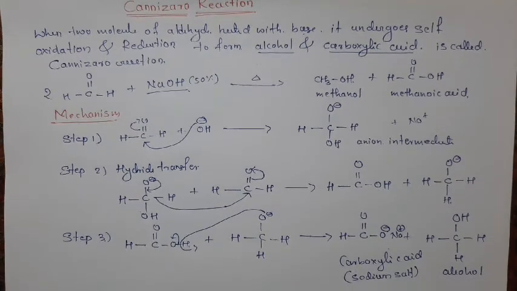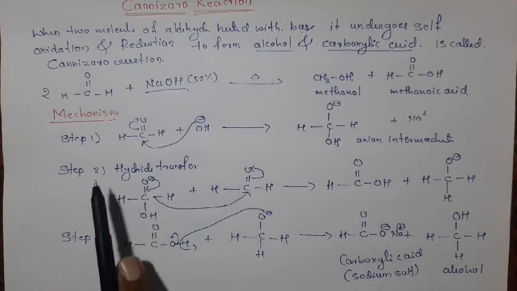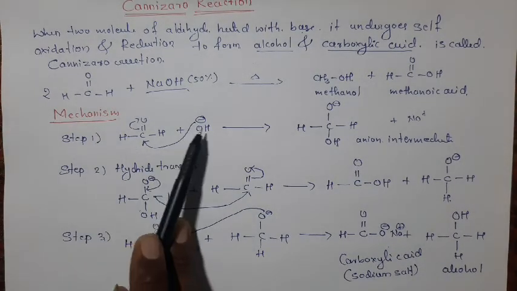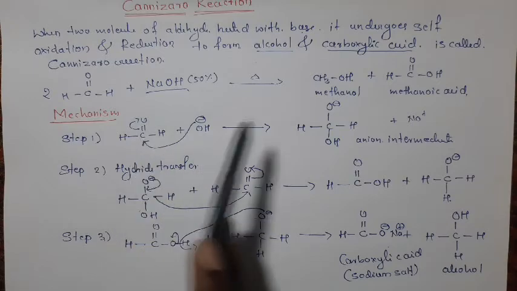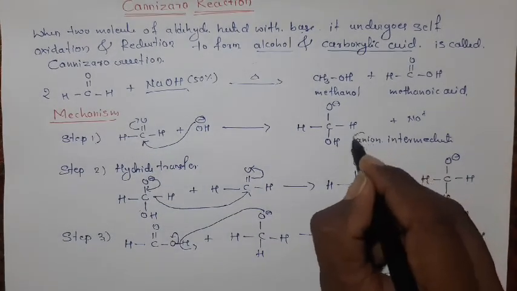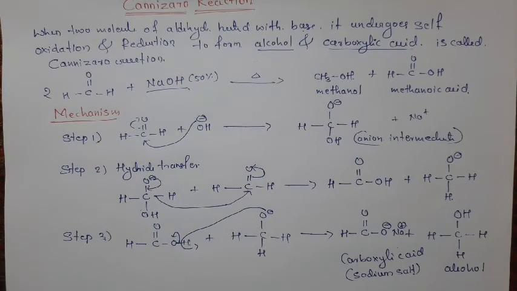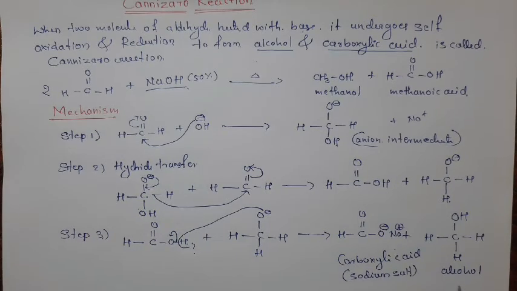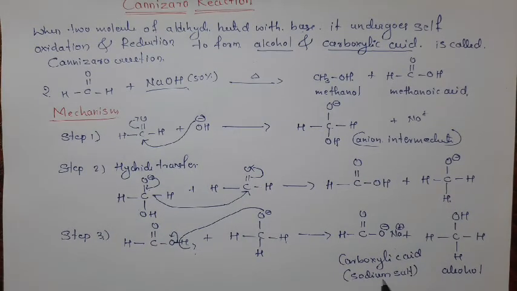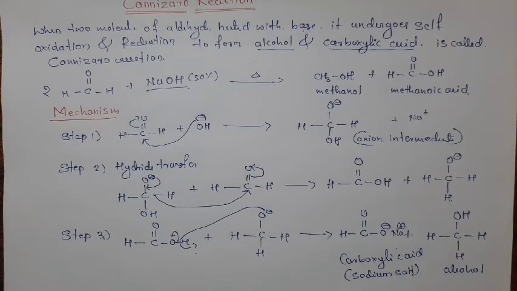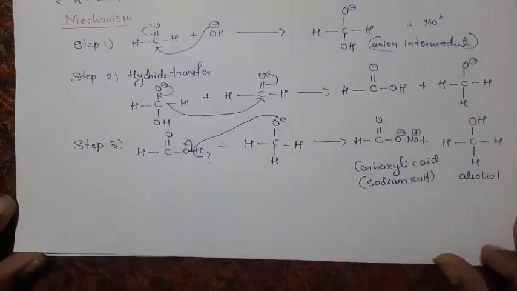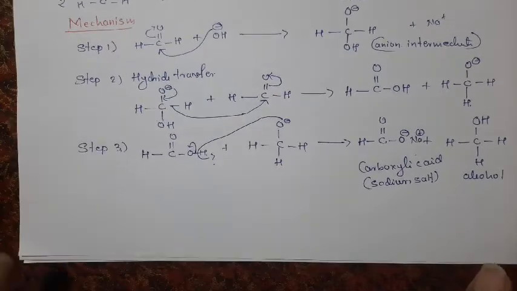The mechanism involves three steps. In the first step, the nucleophile attacks the carbonyl carbon to form an anionic intermediate. In the second step, hydride transfer takes place. In the third step, to attain stability, the negatively charged oxygen abstracts the proton to give the corresponding products, carboxylic acid and alcohol.